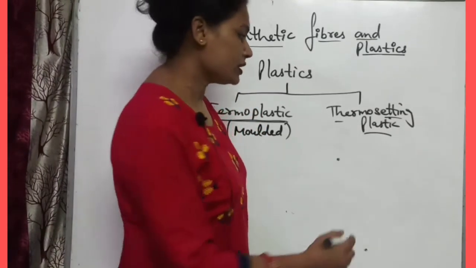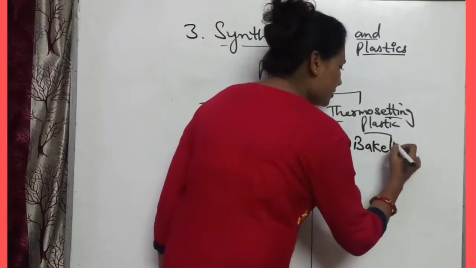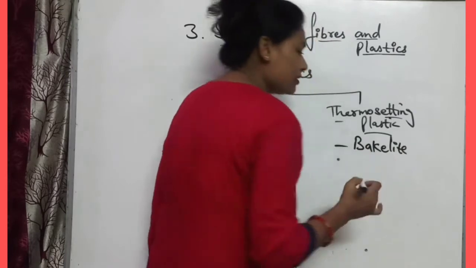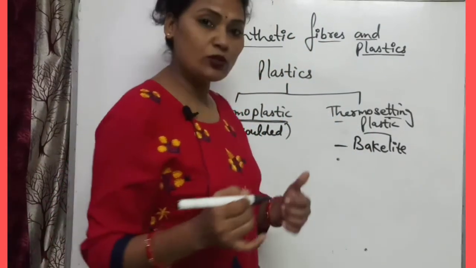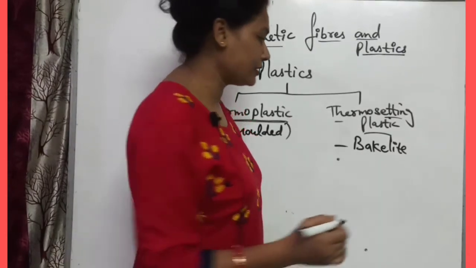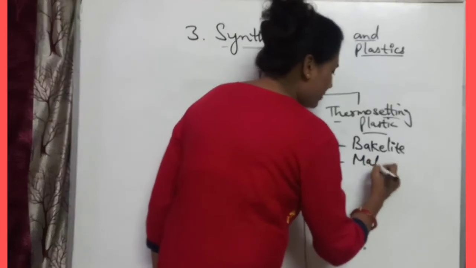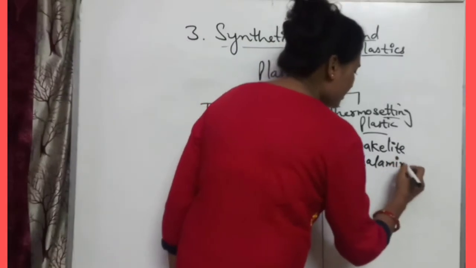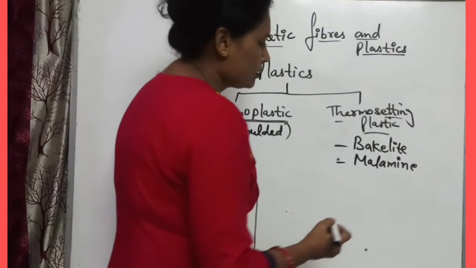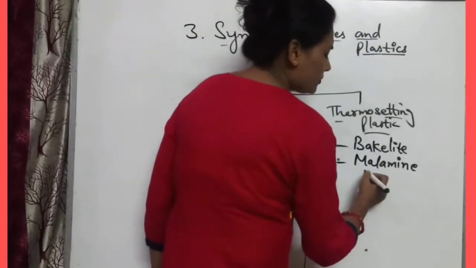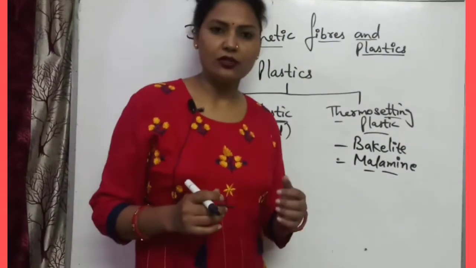Okay. Thermosetting plastics are mainly Bakelite. Have you seen the switchboards which are present in your school and at your home? So those switchboards are formed by the Bakelite. Then melamine, melamine plastic is mainly present on the tiles.